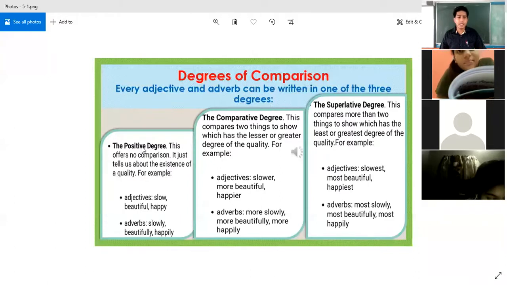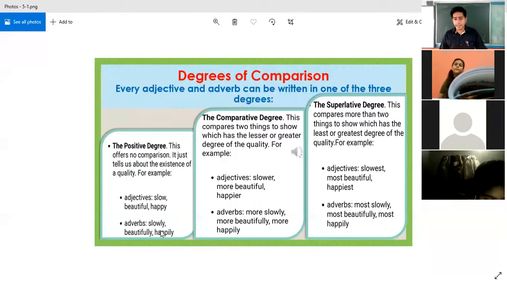See the first one, positive degree. The positive degree offers no comparison. It just tells us about the existence of a quality. It is there, that is what it explains. Examples of adjectives: slow, beautiful, happy. The adverbs also have this comparison.